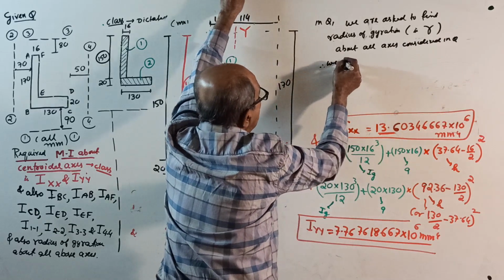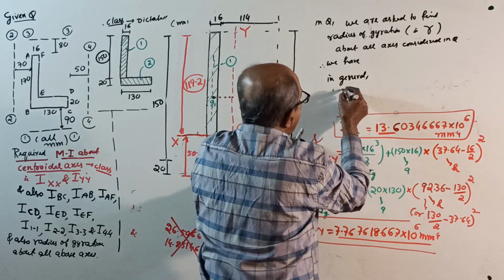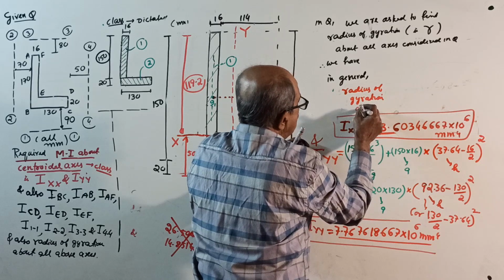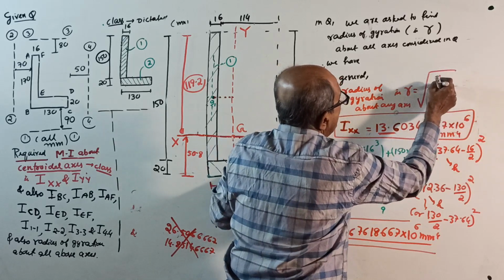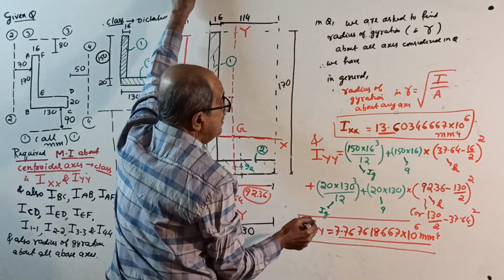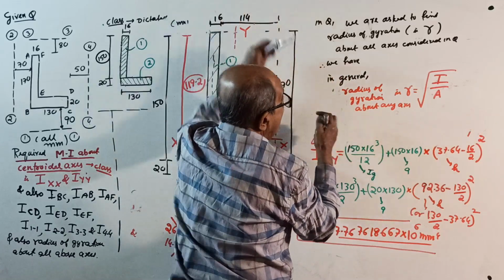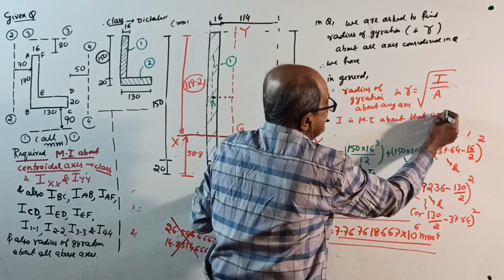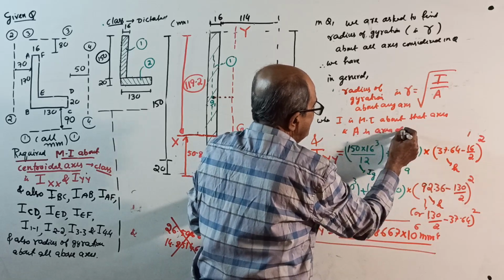Therefore, we know that in general, radius of gyration about any axis, that is r, equals root of I divided by A, where I is moment of inertia about that axis, and A is the cross-sectional area of the entire cross-section. This one you write.